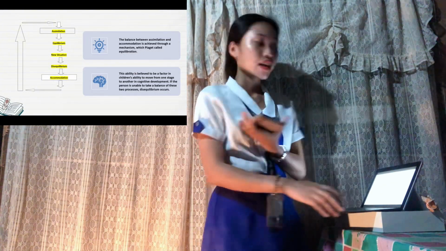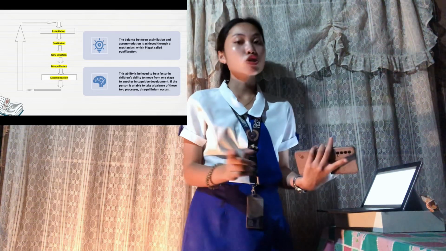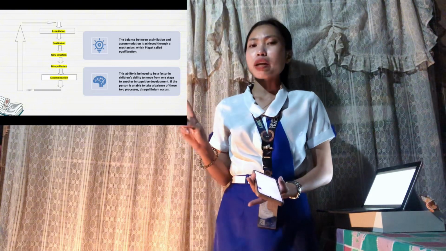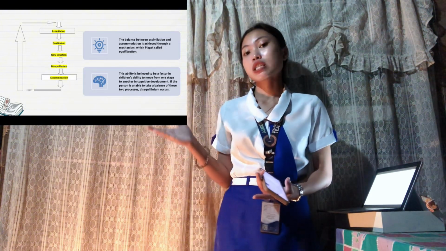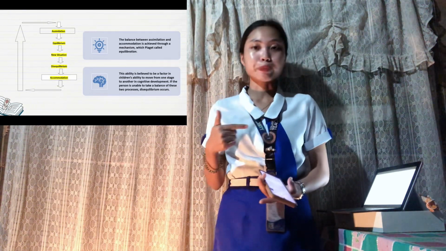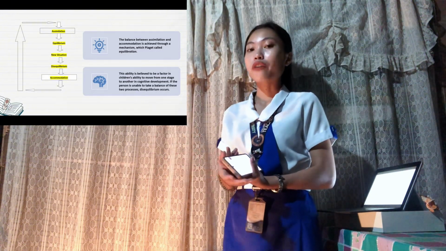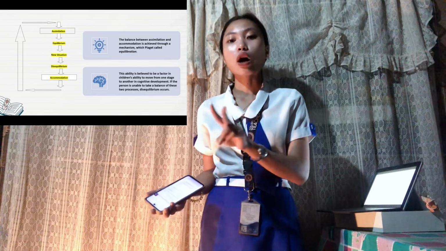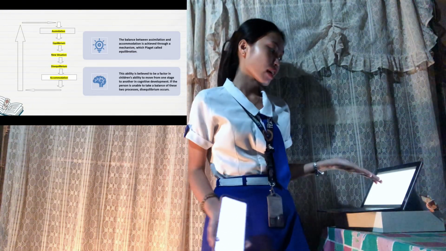So here, disequilibrium occurs when we struggle to balance these two processes. So the child might feel confused or frustrated because their existing knowledge isn't working. This can lead to a period of disequilibrium, where they need to learn and adapt to reach a new state of equilibrium. So if dili balance ning kining duha ka processes, mo occur ning gitawag nato na disequilibrium.